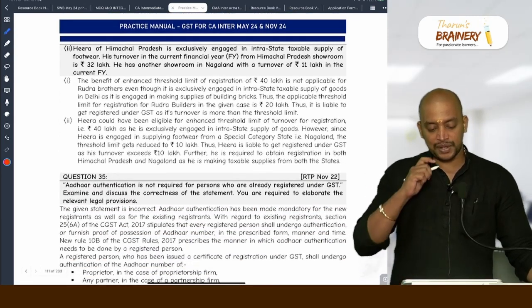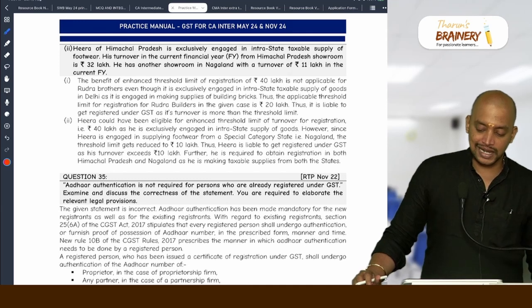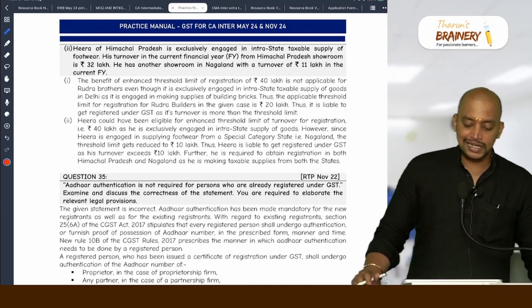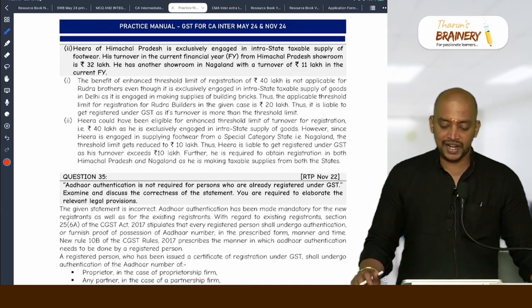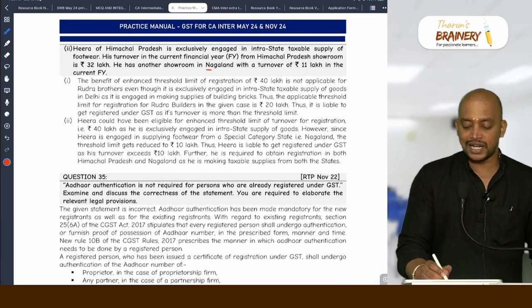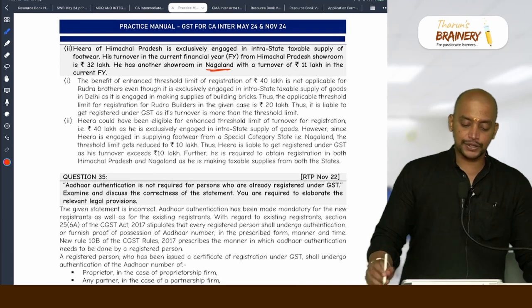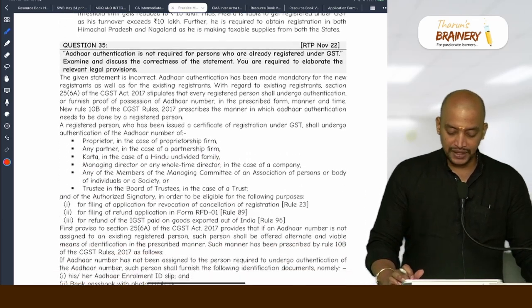Hira of Himachal Pradesh is exclusively engaged in intrastate taxable supply of footwear. His turnover in the current financial year from Himachal Pradesh showroom is 32. He has another showroom in Nagaland. Nagaland means automatically 10 lakhs. So required to get registered.